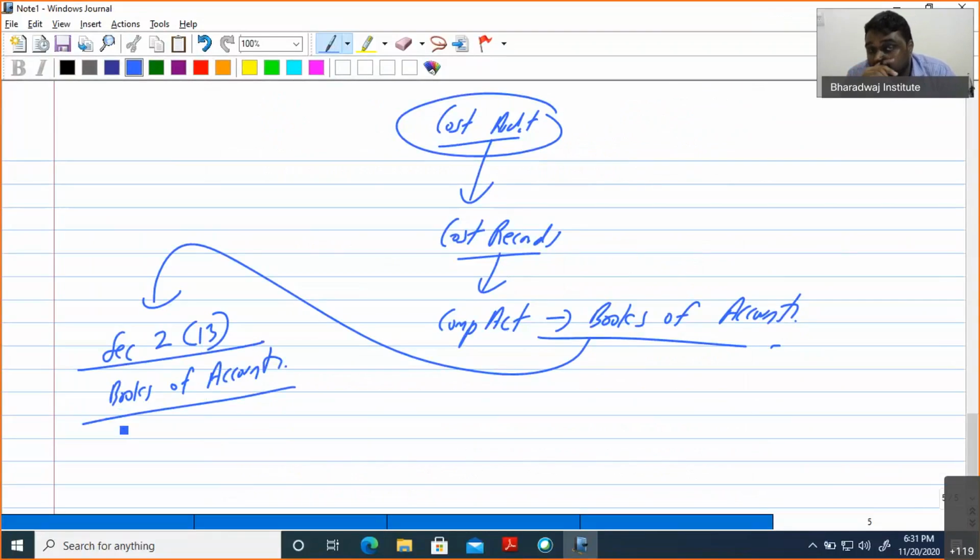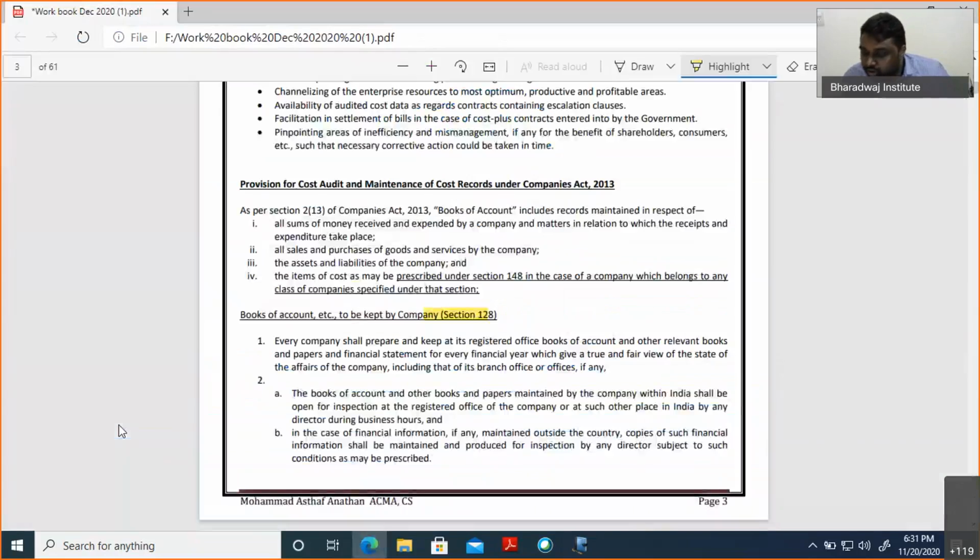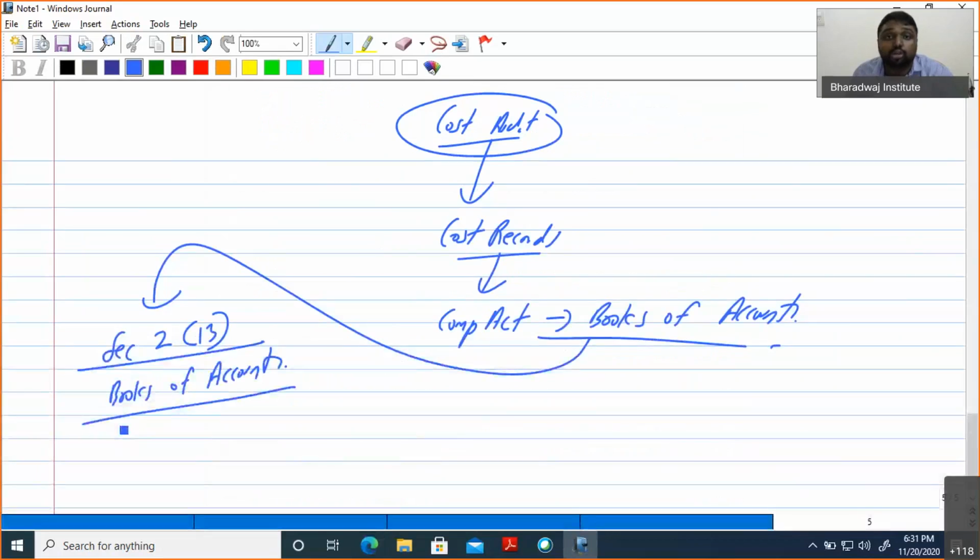Another point: in your exam, MCQs will also be tested, so for the MCQ benefit we are highlighting the probable testing areas. If you go through the books of accounts definition, the last one, the fourth one, is very clear: items of cost as may be prescribed under Section 148 will also belong to the class of company. That means the definition of books of accounts also covers them.